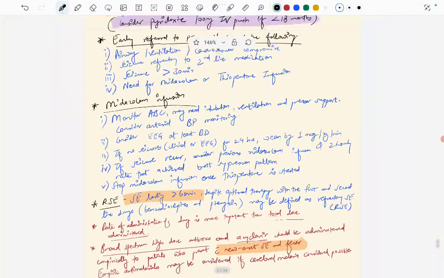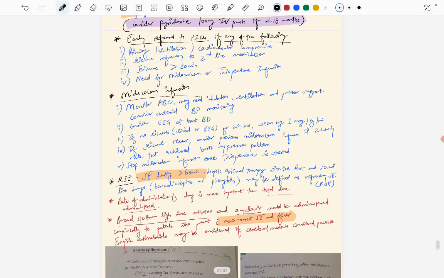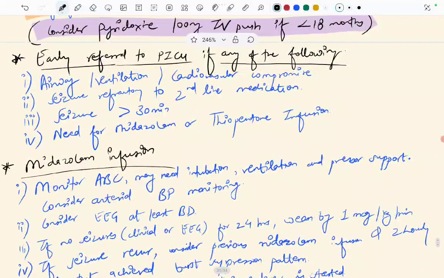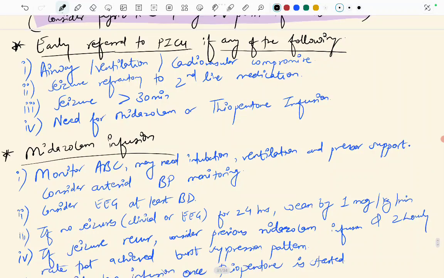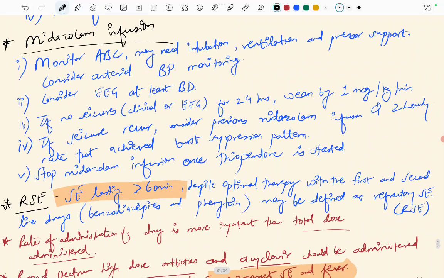Okay, now these are just some points that we should know. We do early referral to the PICU if any of the following is present: airway, ventilation or cardiovascular compromise, seizure refractory to second line medication, seizure lasting for more than 30 minutes, and need for midazolam or thiopentone infusion. For midazolam infusion, what we have to monitor and keep in mind is to monitor the ABC, may need intubation, ventilation and pressure support. Consider arterial BP monitoring. Consider EEG, at least BD.